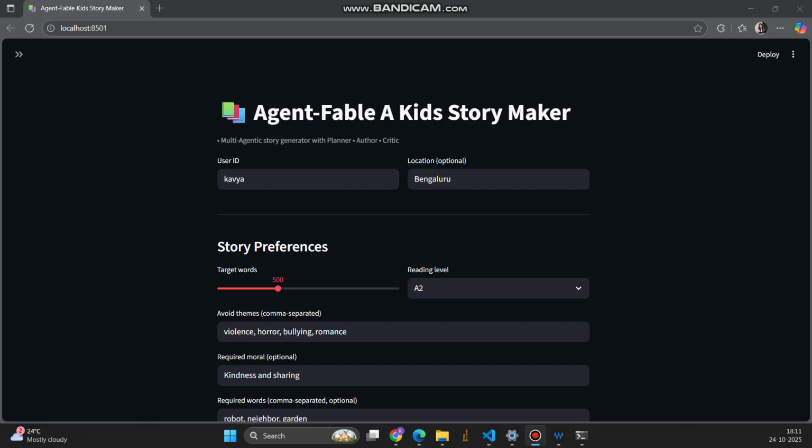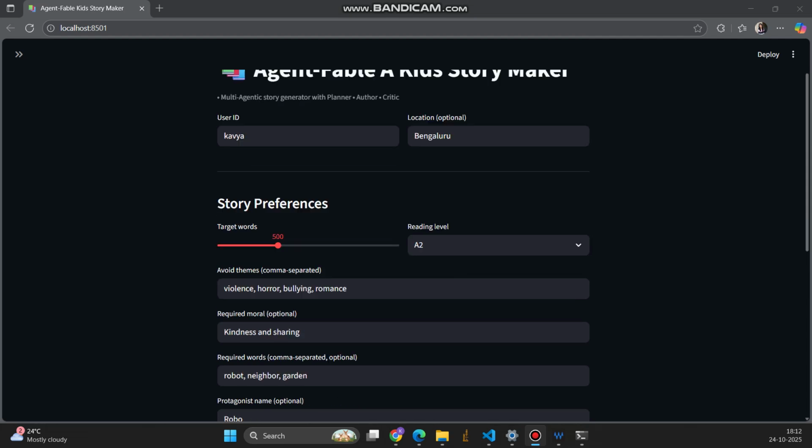So here today we made something new, and it's something interesting as well. It's called AgentFable. It's a kid story maker. This is an interactive web application which uses a multi-agentic flow in the backend, which takes the preferences that have been given here.